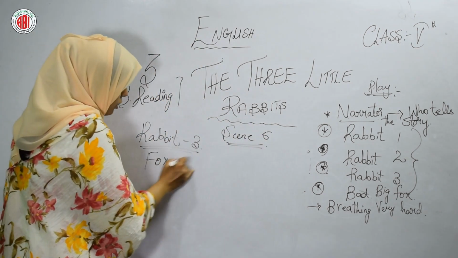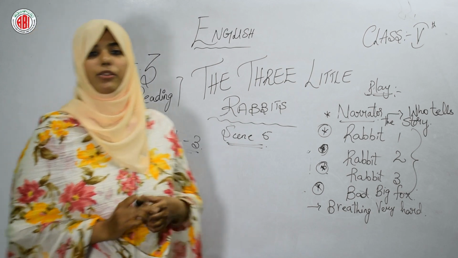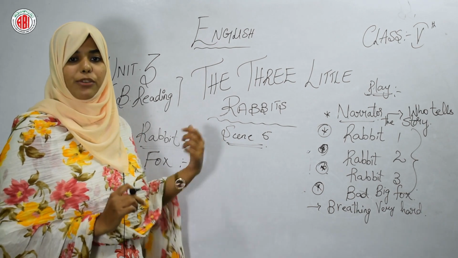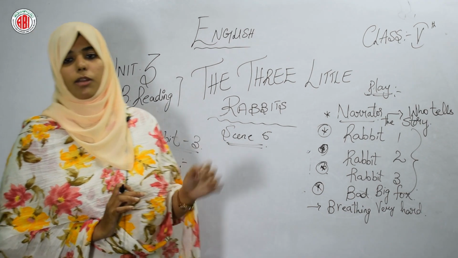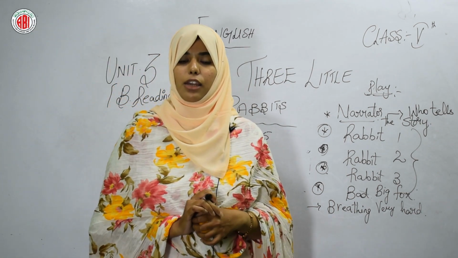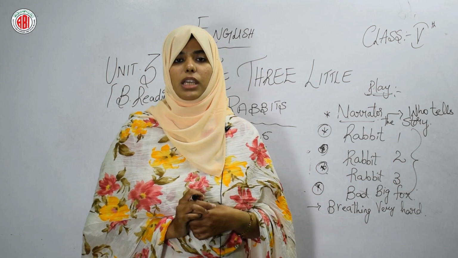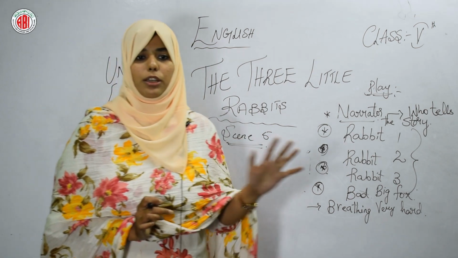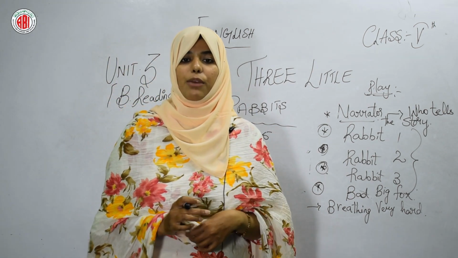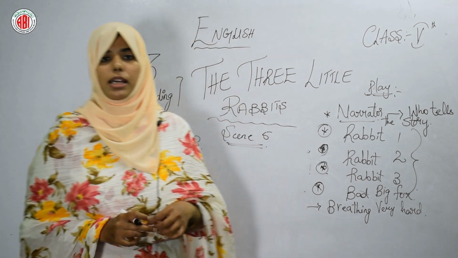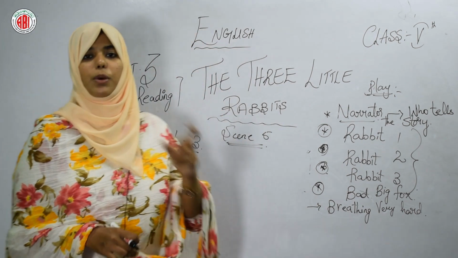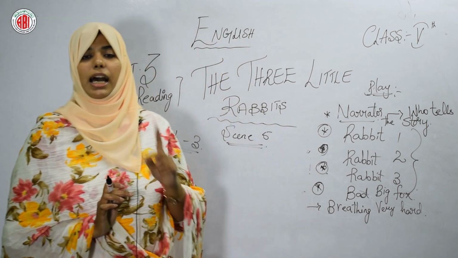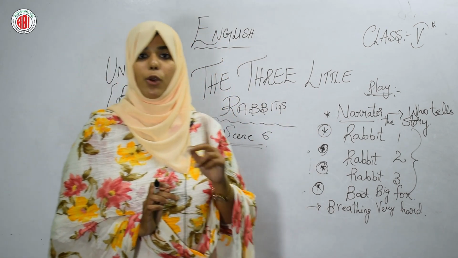Fox. What did the fox say at rabbit 3's house, knocking? Little rabbit, let me come in. Rabbit 3 said, no, not by the chin of my chinny hair, I'll not let you in. He also said the same words which were said by rabbits 1 and 2, which means absolutely not. Fox: then I'll huff and I will puff and I'll blow your house down. The fox also said the same words as to rabbit 1 and rabbit 2.